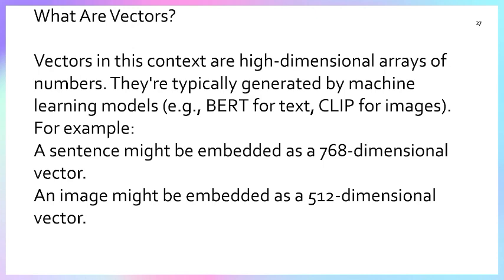So, what is a vector? A vector is a high dimensional array of numbers. They are typically generated by machine learning models. For example, a sentence might be embedded as a 768 dimension vector. An image might be embedded as a 512 dimension vector.